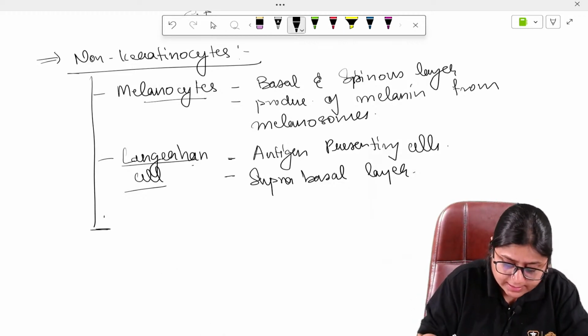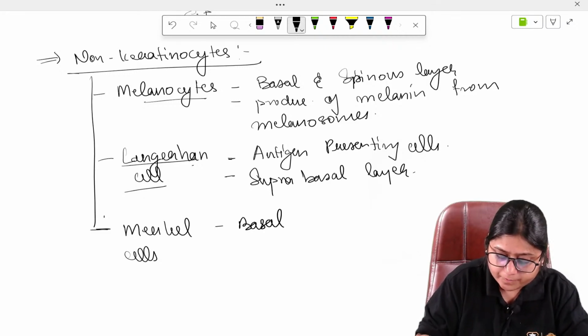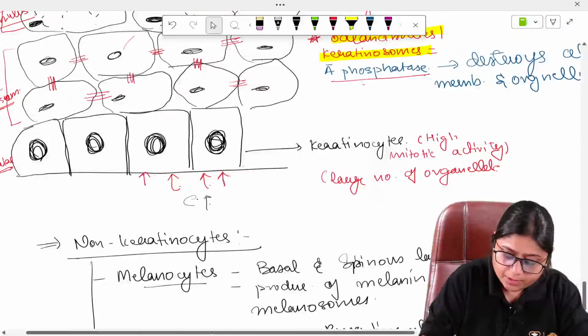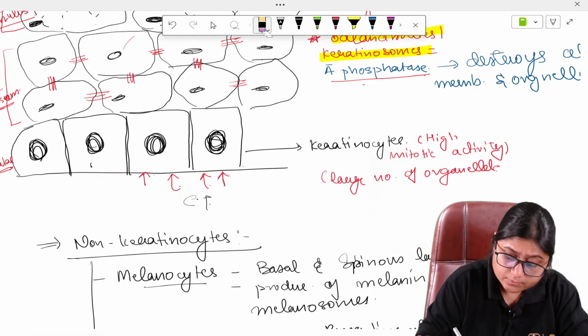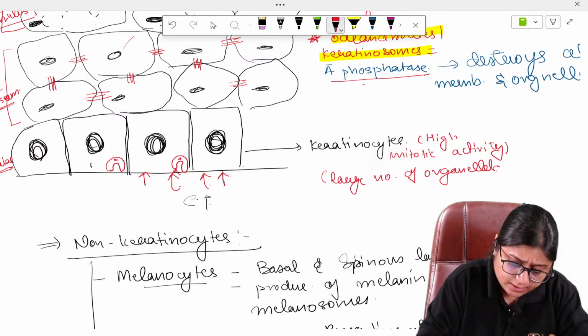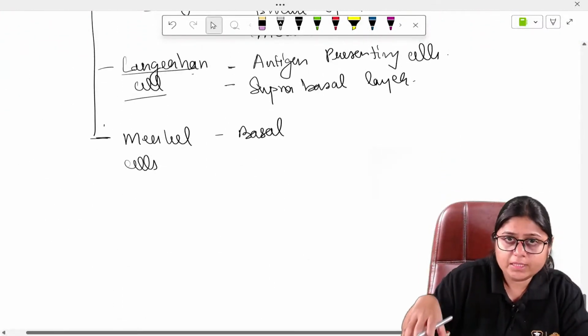Now comes the Merkel cells. These Merkel cells are present in the basal layer here, and they are responsible for sensory function. They are connected with the nerve fibers which are coming from below, and they are linked with the nerve endings.